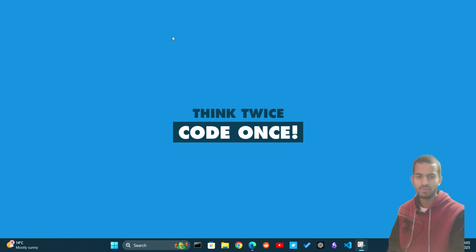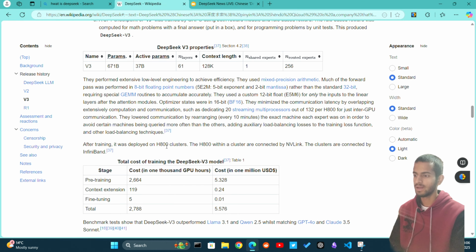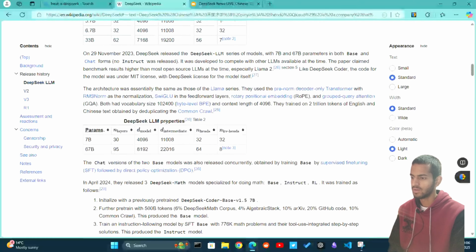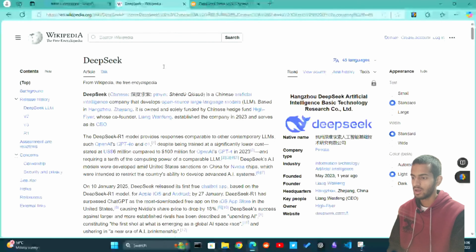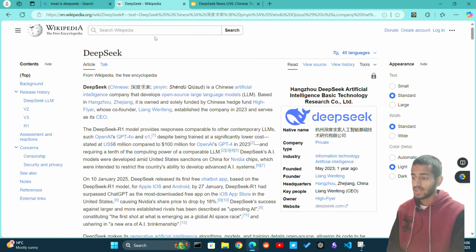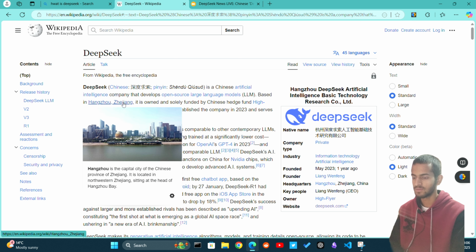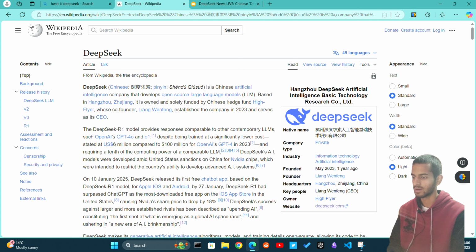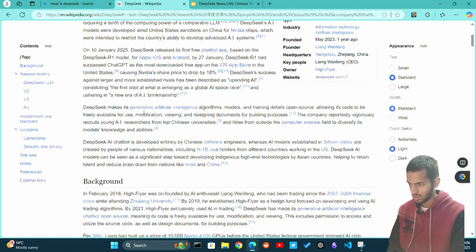Now, I will show you what DeepSeek R1 is, and what DeepSeek even is. So here is a Wikipedia page which talks about DeepSeek. DeepSeek is a Chinese artificial intelligence company that develops open source large language models and is based in Hangzhou, Zhejiang. It's owned and solely funded by the Chinese hedge fund High-Flyer. So I will show you some other things about it.